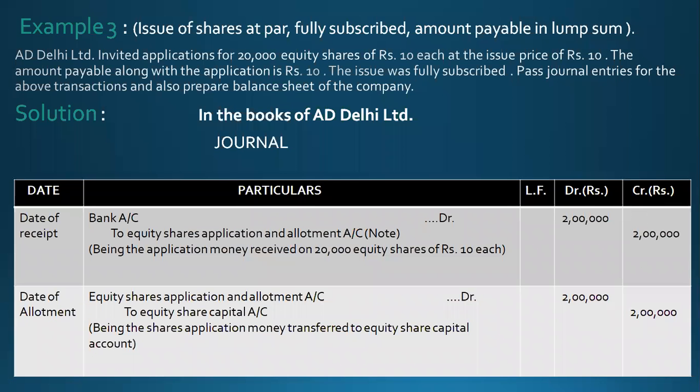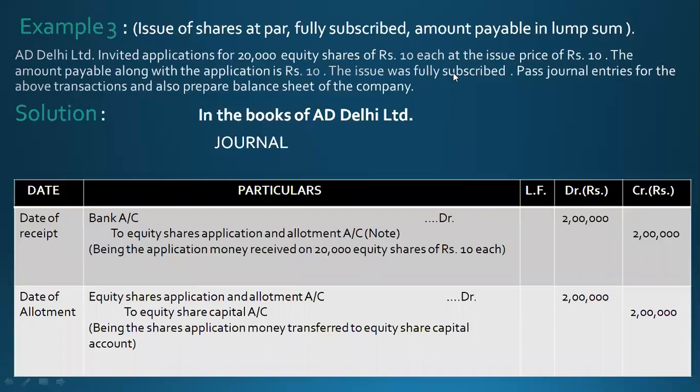Now in the next question, this question is also shares issued at par, the share is fully subscribed, and the amount is payable in lump sum. So in this question, we'll pass the journal entry and also show the amount in the balance sheet. The company is issuing 20,000 shares of rupees 10 each. That means 2 lakh. Since the issue price is also 10, the whole amount is payable at the time of application.